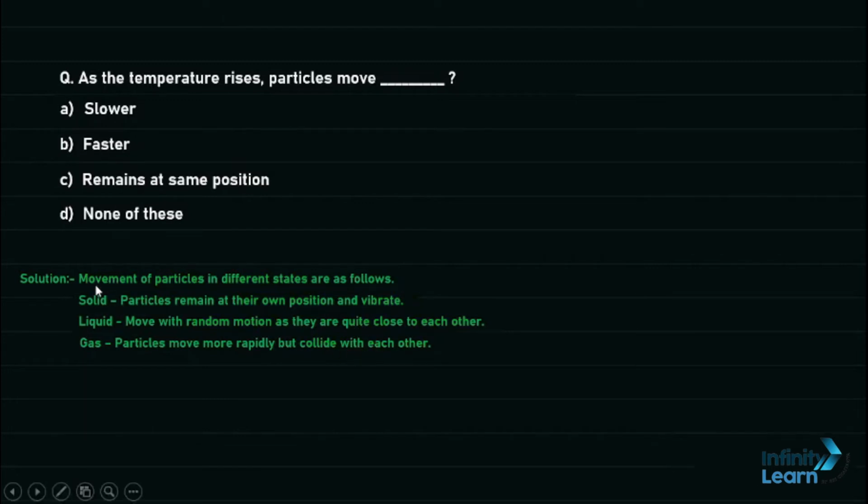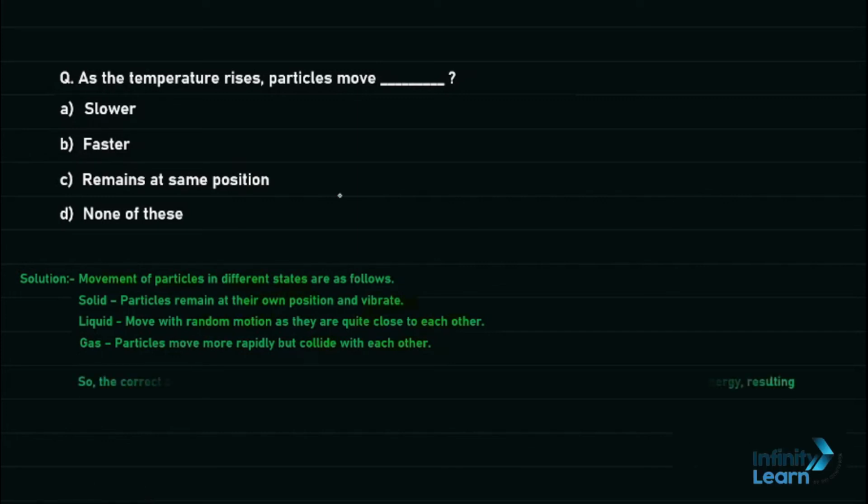Basically students, this movement of particles that we are seeing here in different states of matter, so students, basically the space that is present between these particles is known as intermolecular space, and the force which is responsible for this movement of particles in these different states of matter is known as, students, intermolecular force of attraction. Okay students, so let's move ahead with our solution.